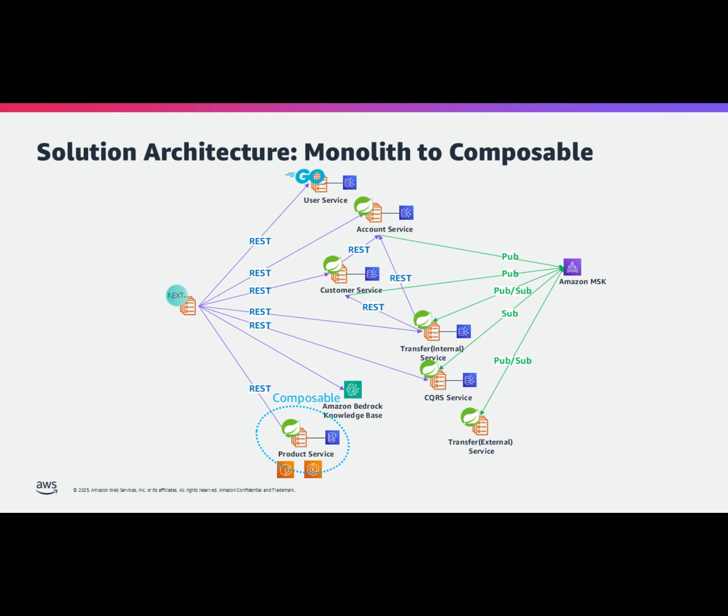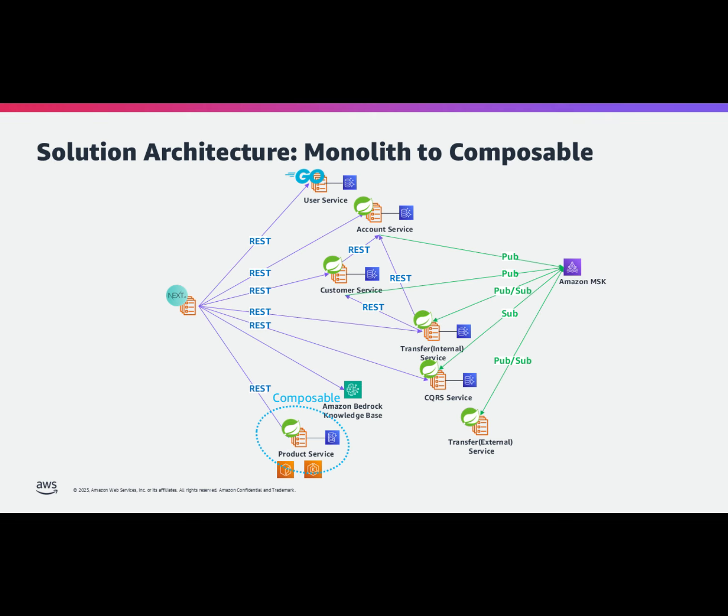This solution architecture illustrates the core structure for transforming a monolithic banking system into an agile and scalable composable banking architecture. We've redesigned the formerly unified system into independent microservices such as customer, account, product, and transfer, each managing its own business logic and data.